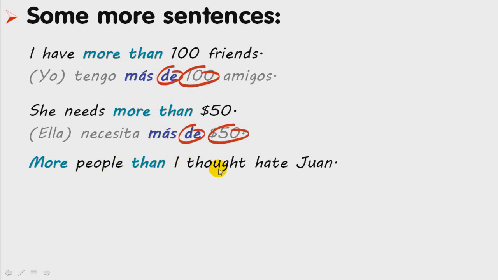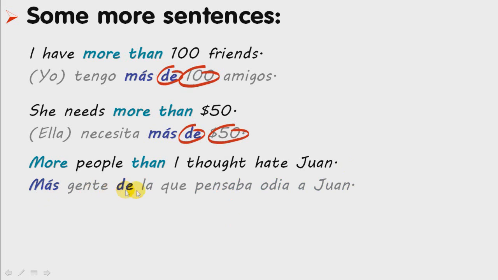More people than I thought hate Juan. Más gente de la que pensaba odia a Juan. If we pay attention here, in this case, what's following de is a clause. A clause is really a sentence inside a sentence. So we see that when a clause follows the word than, in Spanish, that is translated as de. Más gente de la que pensaba odia a Juan.